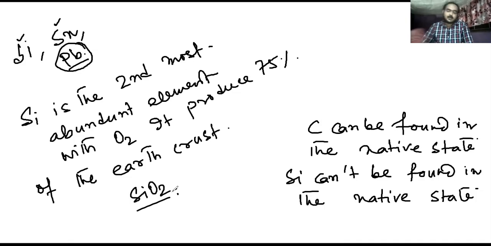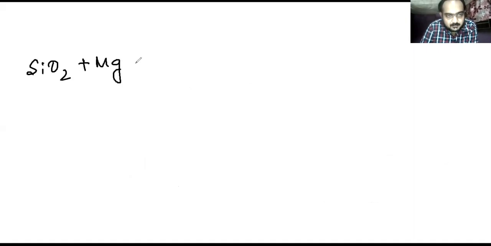Now we have to know the extraction process of pure silicon from different kinds of compounds. So we are going through some preparations here. As an example, SiO2 in presence of magnesium will produce silicon plus MgO.